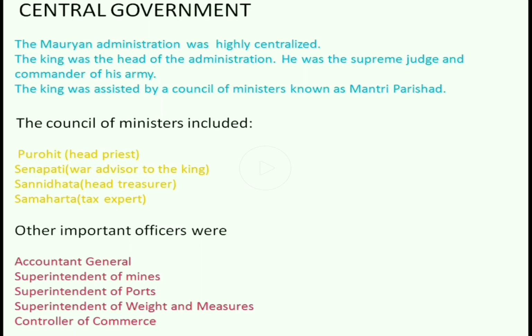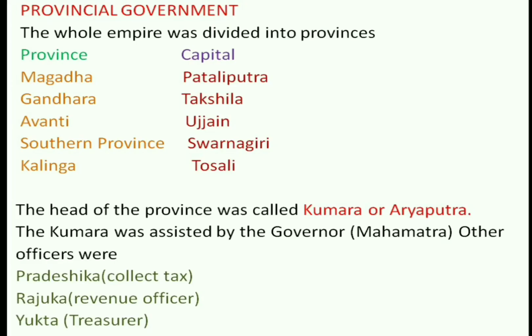The council of ministers included Purohit, Senapati, Sannidhata and Samaharta. Besides the ministers, other important officers were Accountant General, Superintendent of Mines, Superintendent of Ports, Superintendent of Weights and Measures, and Controller of Commerce.